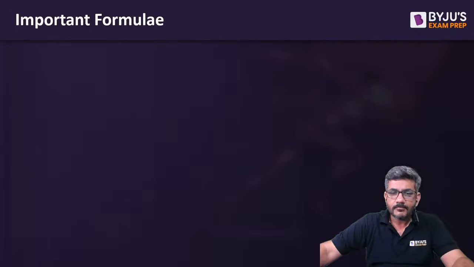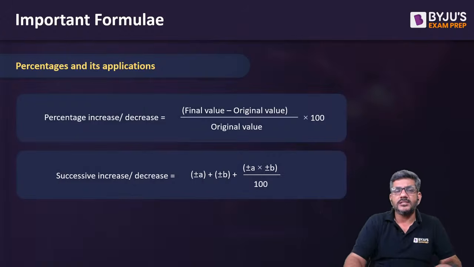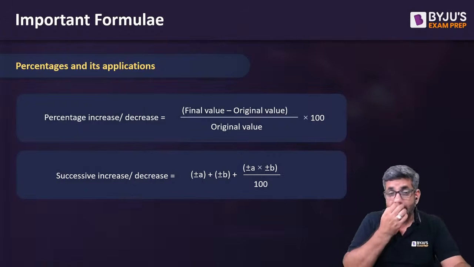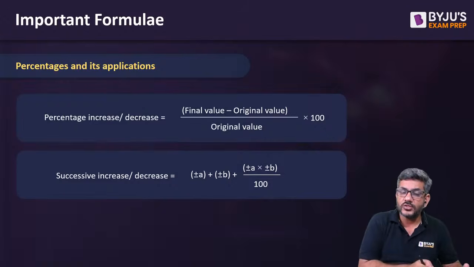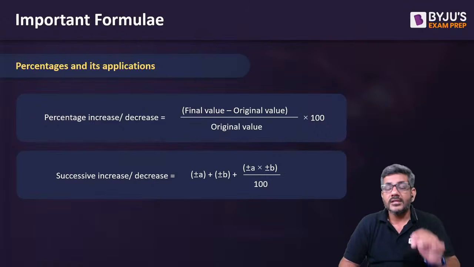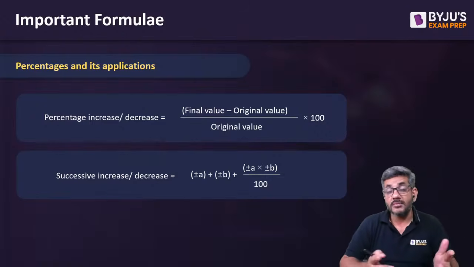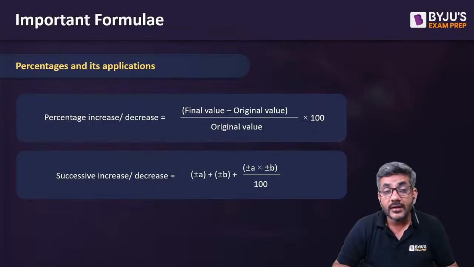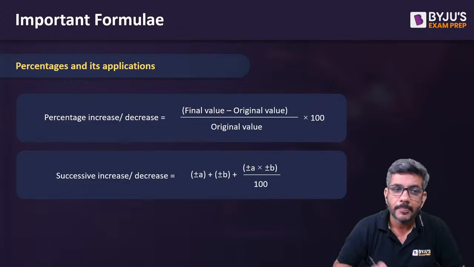Okay, here is the first formula. In percentages and its applications, these are the two major formulas that are used. And these are not only important from the perspective of a percentage question. You would see that percentages and ratios are both areas that are used a lot in data interpretation as well. And in NMAT, DI is just as important. So please keep them in mind, as they will be just as important for us.